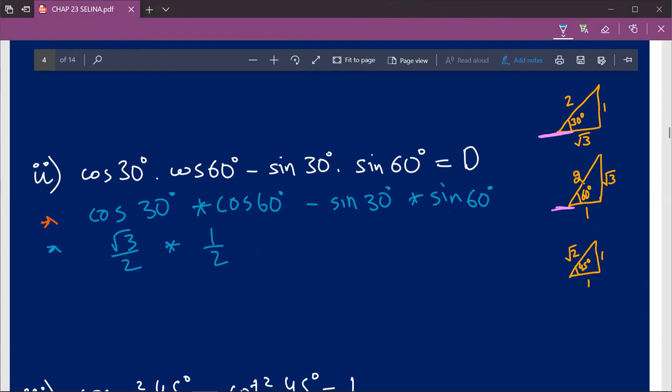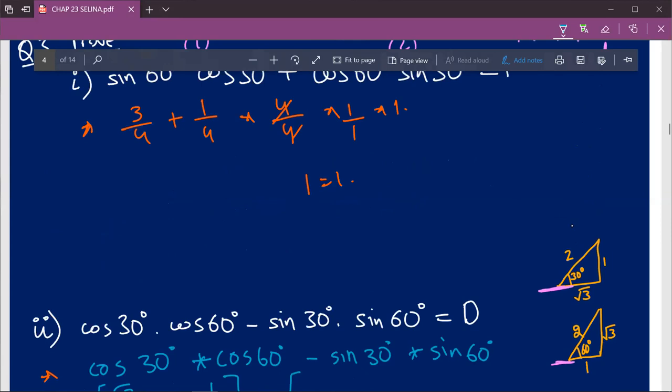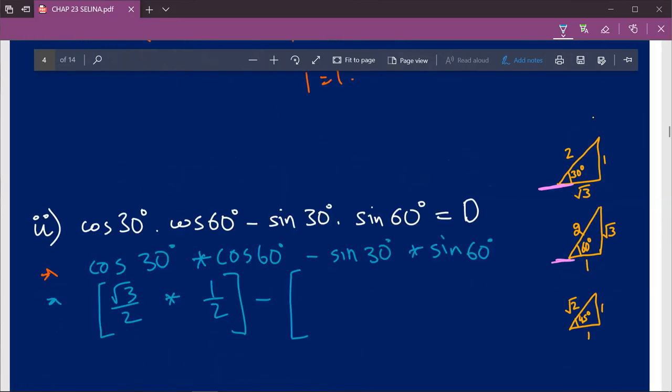Now we'll solve this question in brackets. The first part we will assign brackets, minus, and the second part also we'll assign brackets. So we'll solve the whole calculation in brackets. Sine 30 degree basically means that we'll refer to the magic triangle for 30 degree, and with respect to this angle, which should be towards the ground, sine 30 degree is 1 upon 2.